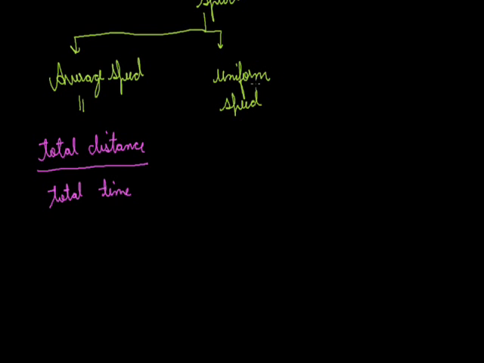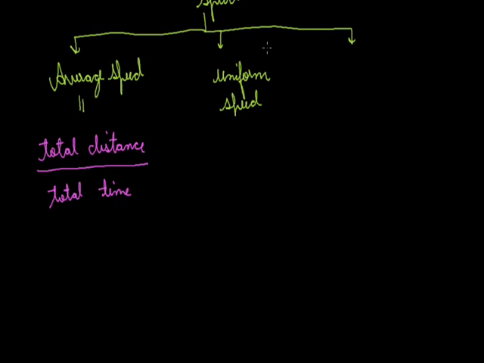Whenever an object covers equal distance in equal interval of time, it is said to be moving with uniform speed or constant speed. For example, if a car is moving with a speed of 10 meter per second, it implies that in every second it is covering an equal amount of distance, so its speed will be constant.